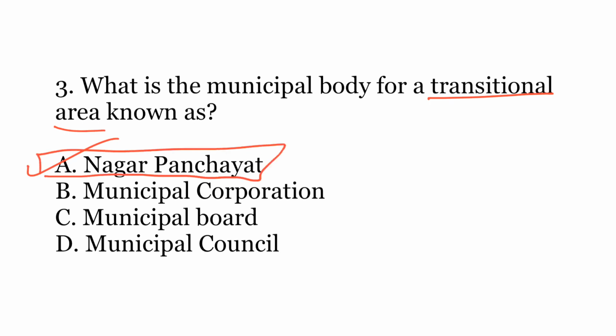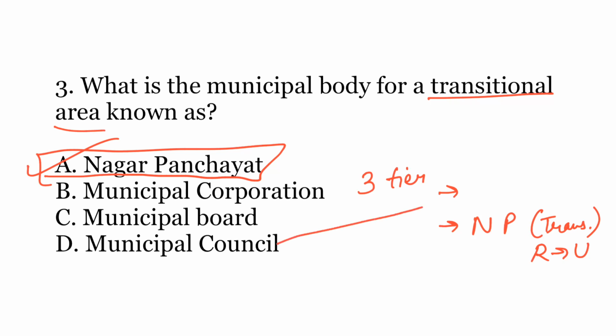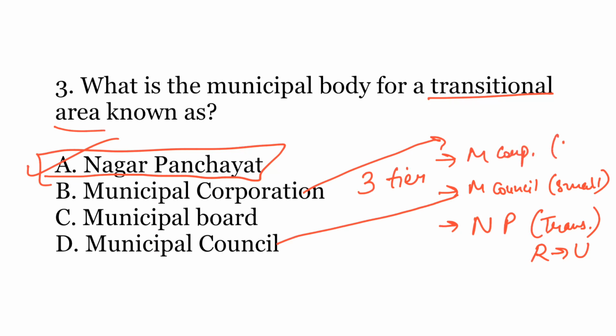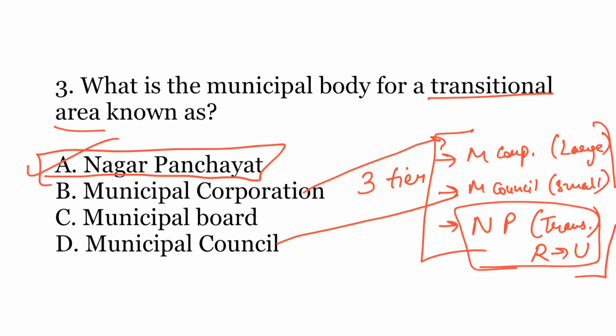Nagar Panchayat. So the system of urban local bodies in India envisages a three-tier structure in which the lowest level is for Nagar Panchayats, which are for a transitional area. And the transitional area is one that is transforming from a rural to urban area. At the second level comes the municipal council, which is for a smaller urban area. And on the top is the municipal corporation, which is for a large urban area. So this is the three-tier system of Indian urban local bodies, and in that the transitional areas or the lowest level is for the Nagar Panchayats.